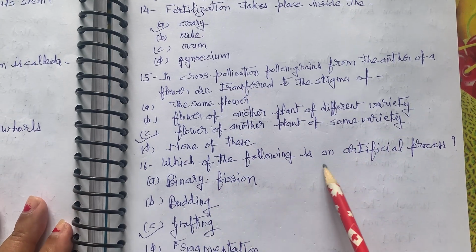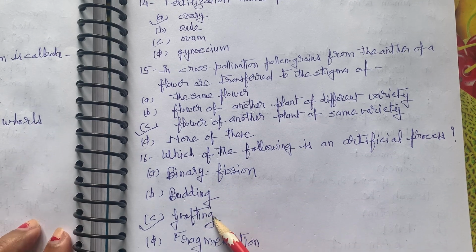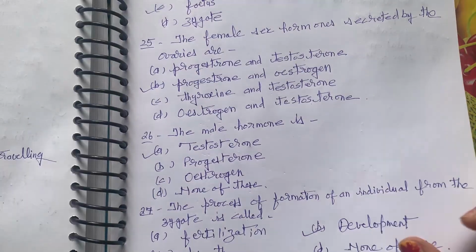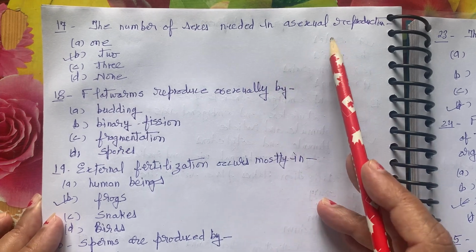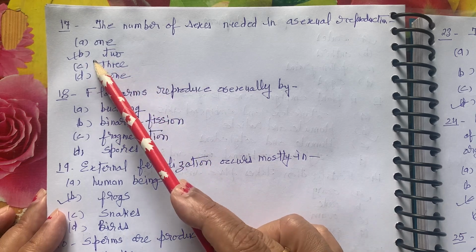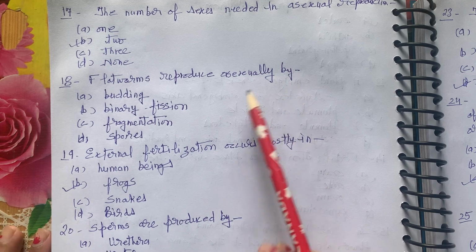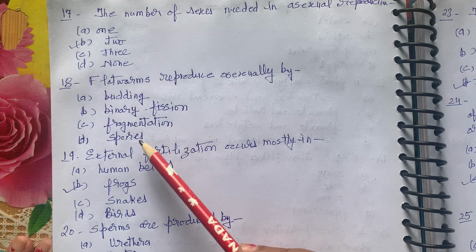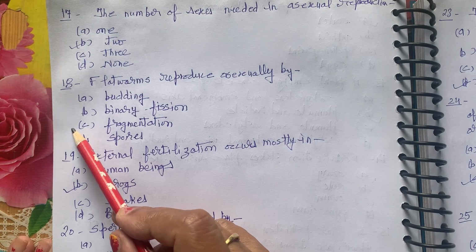Which of the following is an artificial process? Binary fission, budding, grafting, fragmentation. Correct option, grafting. The number of sexes needed in asexual reproduction is 1, 2, 3, none. It is correct option 2. Flatworms reproduce asexually by budding, binary fission, fragmentation, spores. It is by the flatworms produced by fragmentation.